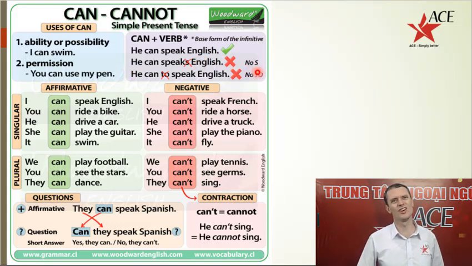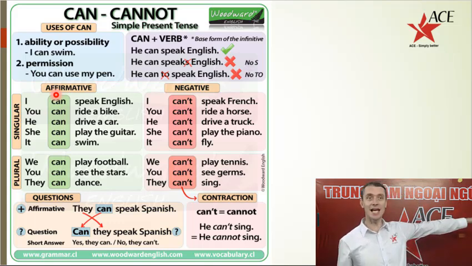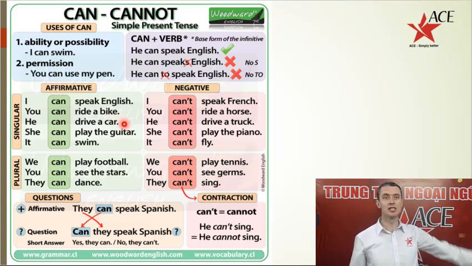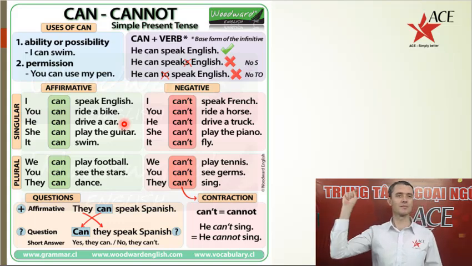So you notice there's no s and no to in these places. So looking at affirmative or positive, I can speak English. You can ride a bike. He can drive a car. She can play the guitar.